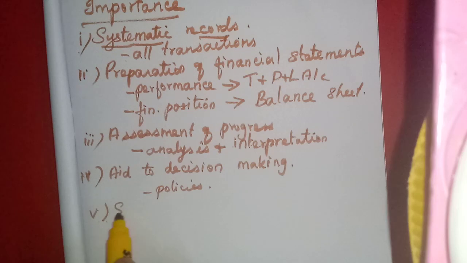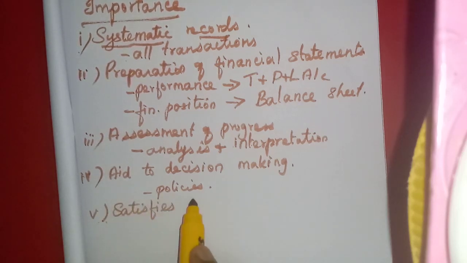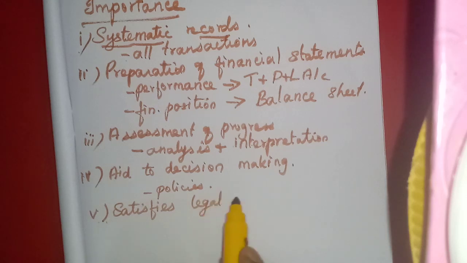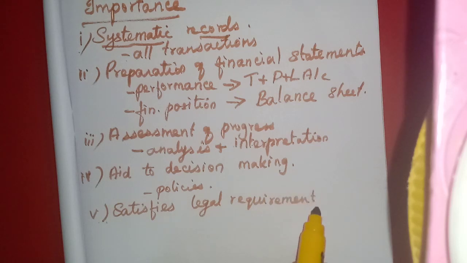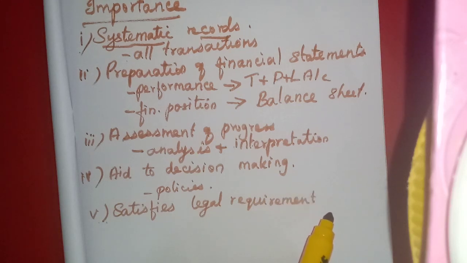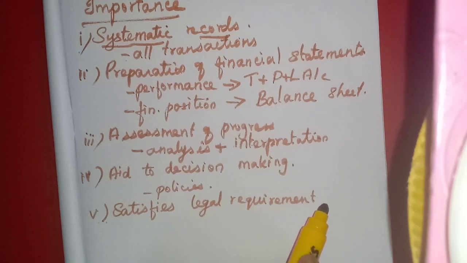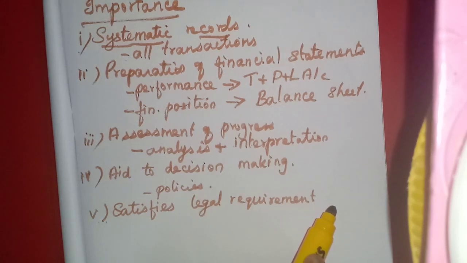Then, it satisfies the legal requirements. Legal requirements means that they may employ some employees, isn't it? So for them they have to calculate the share of salary or their portion of share for the provident fund or for the employees' state insurance, okay.